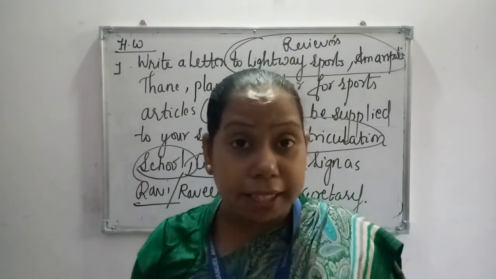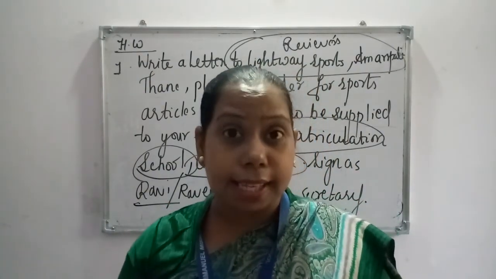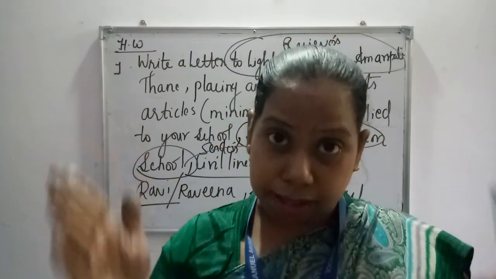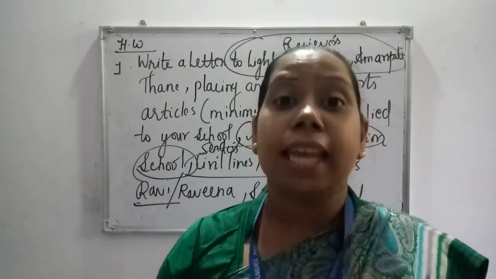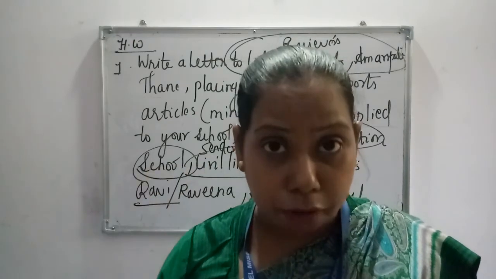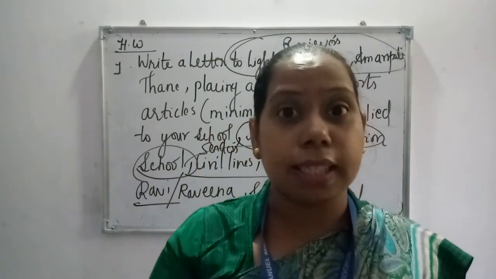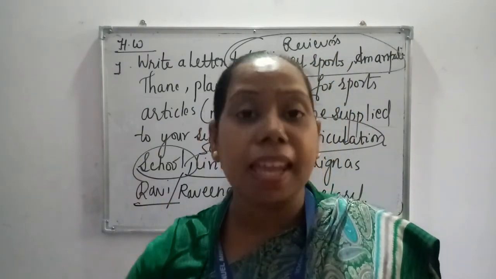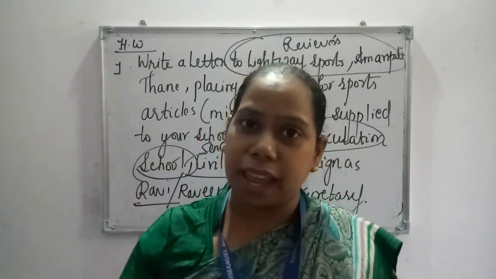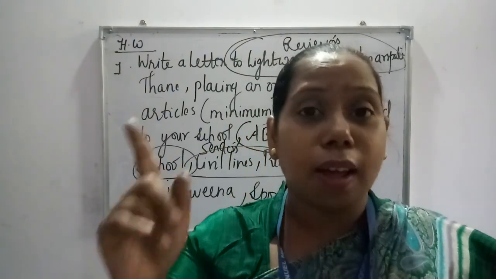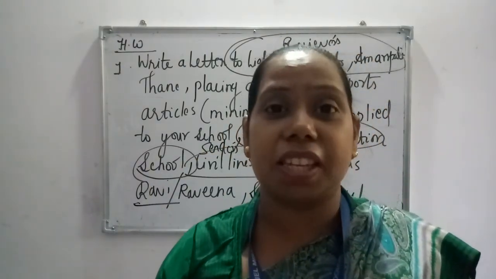So again, make a table, keeping in mind the reference to the quotation: four items, name of the items, number of the items, brand name of the items, meaning you want this item of this company in this quantity. I am leaving it to your creativity, how you design it.